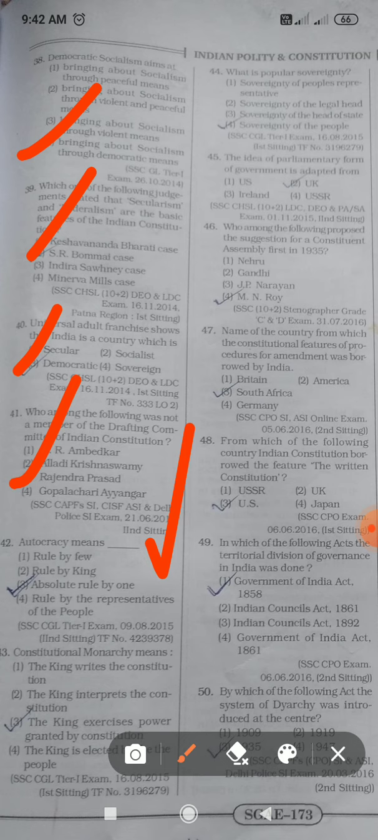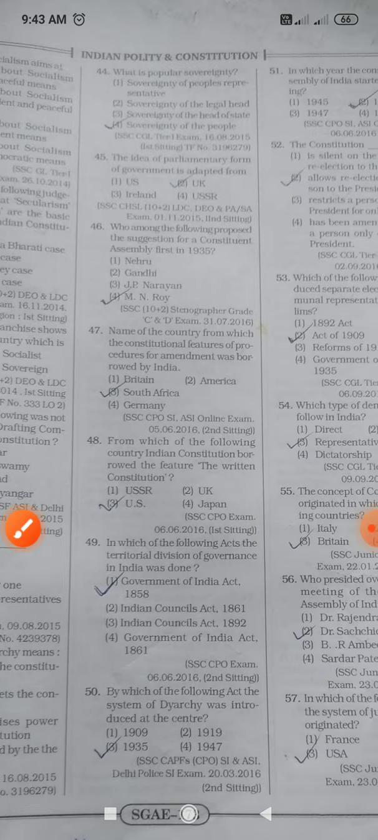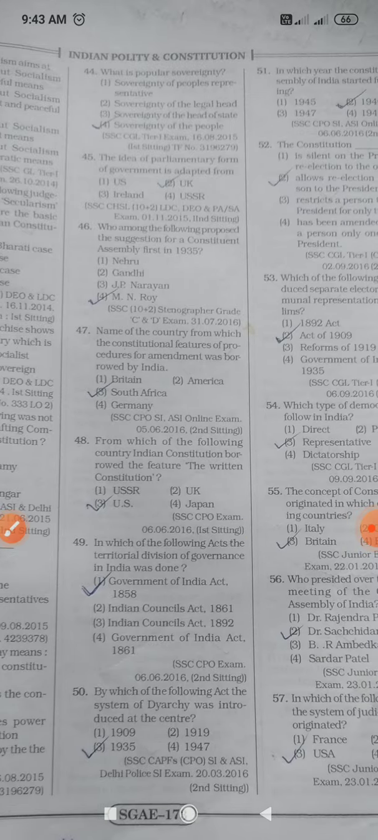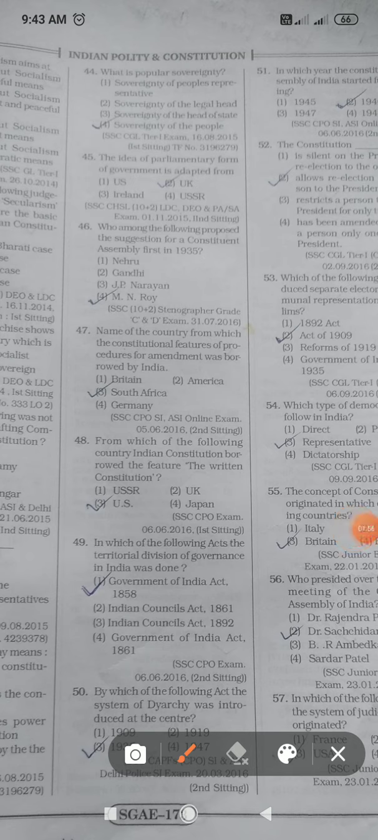So autocracy means the absolute rule by one. Absolute rule by one. The constitutional monarchy means the king exercises the power granted by the constitution. Next, what is popular sovereignty? Sovereignty of the people. The idea of the parliamentary form of government is adopted from the UK, the British Constitution.